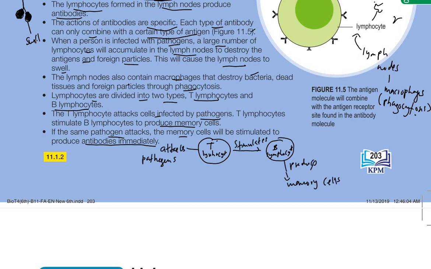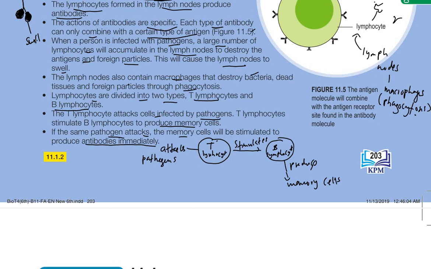So in these two lymphocytes, only T lymphocyte will attack the pathogens, and then stimulate the B lymphocytes to produce memory cells. That means B lymphocyte will not attack the pathogens, but B lymphocyte will produce memory cells. Why? If the same pathogens attack, the memory cell will be stimulated to produce antibodies immediately.